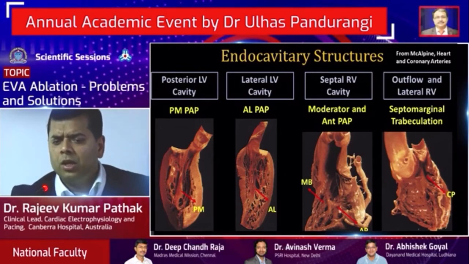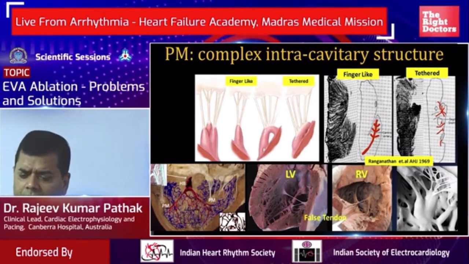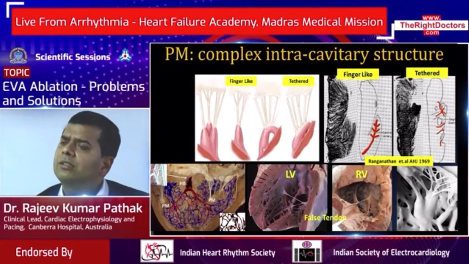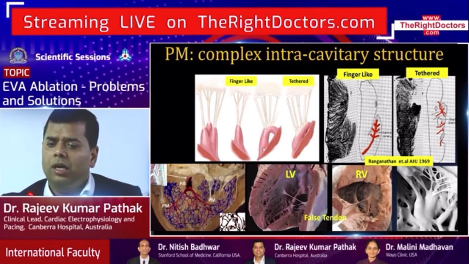The papillary muscles of the heart are complex intracavitary structures. Their shape and size can be highly variable, and so is the endocardial vasculature and the Purkinje network conduction system.